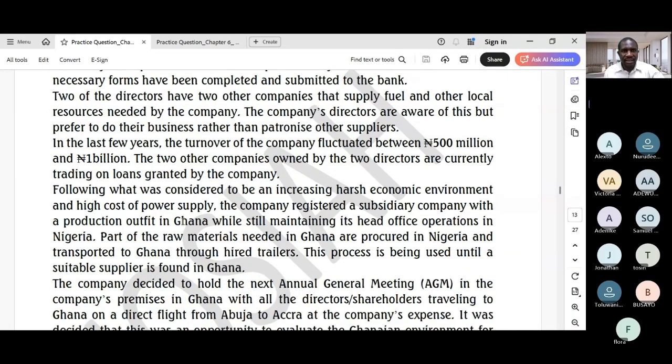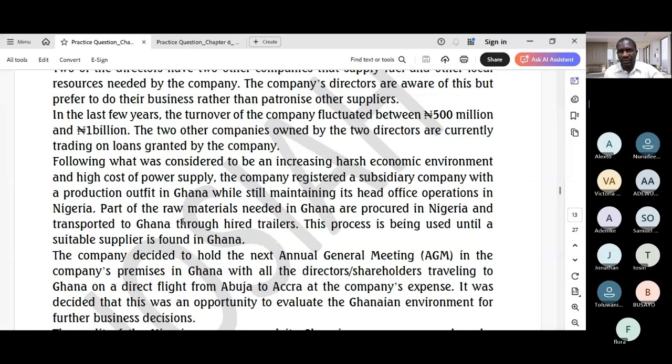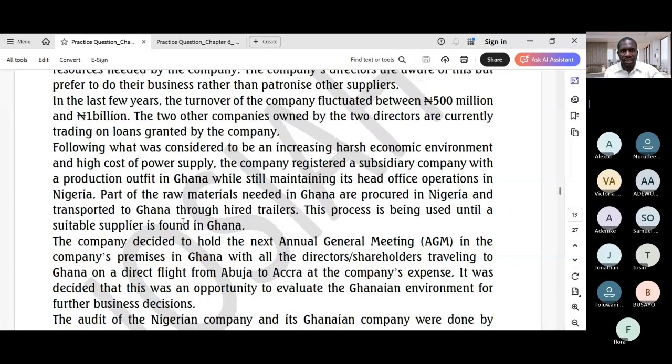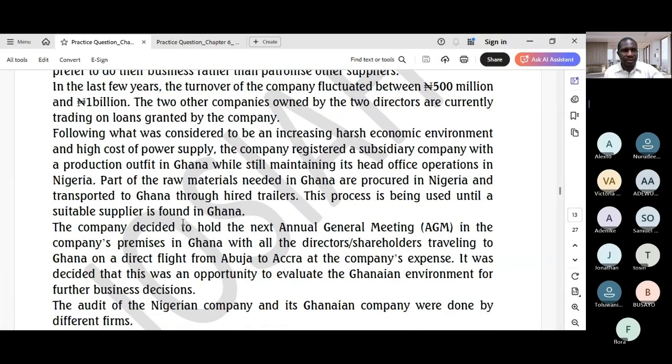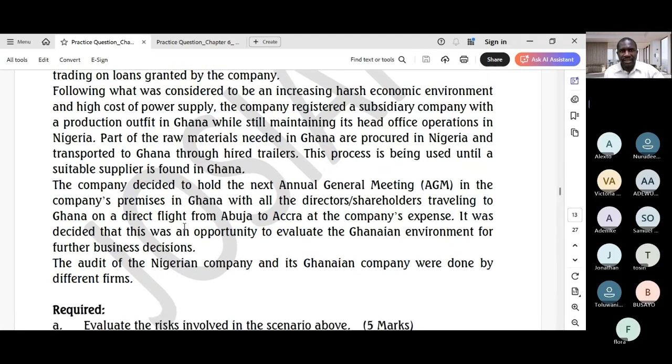2 of the directors have 2 other companies that supply fuel and other local resources needed by the company. The company's directors are aware of this, but prefer to do their business rather than patronize their other suppliers. In the last few years, the turnover of the company fluctuated between 500 million and 1 billion. The 2 other companies owned by the 2 directors are currently trading on loans granted by the company. Following what was considered to be an increasingly harsh economic environment and high cost of power supply, the company registered a subsidiary company with a production outfit in Ghana, while still maintaining its head office operations in Nigeria.